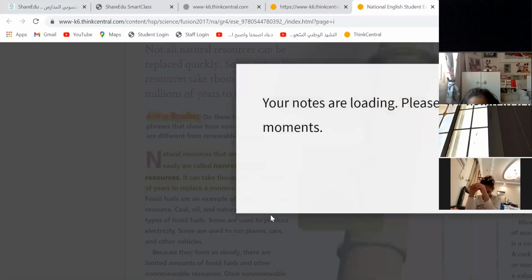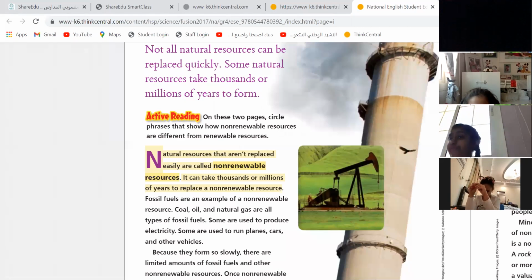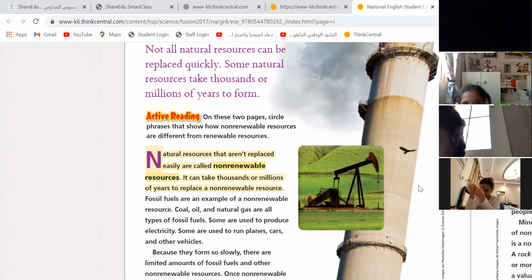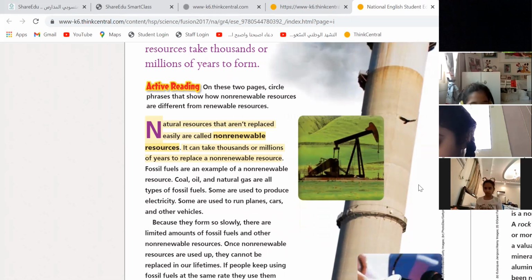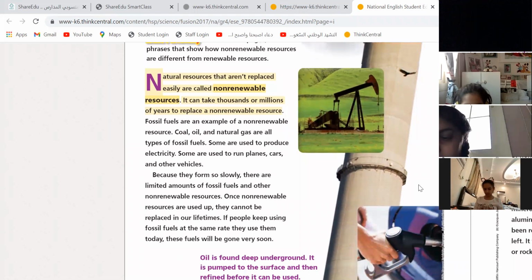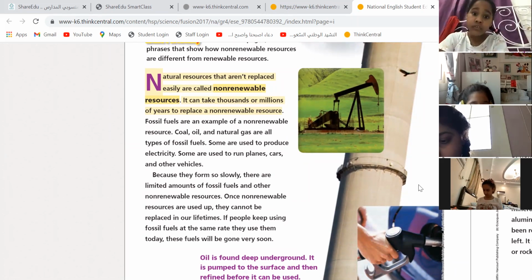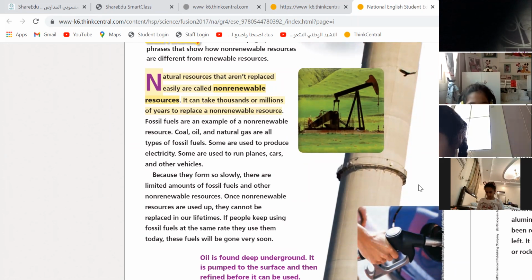You can tell me an example, Yalayan. You wanted to tell me an example about non-renewable? Are you a resource? A resource of what? We're talking about renewable resources and non-renewable resources.